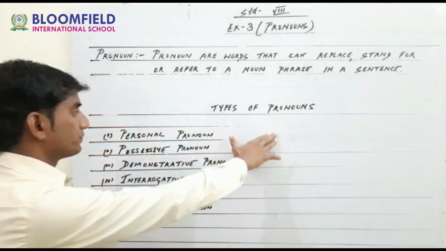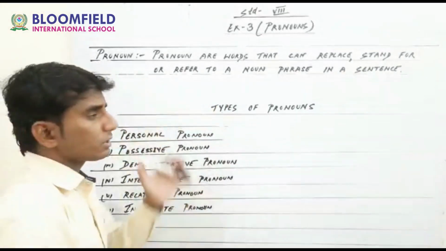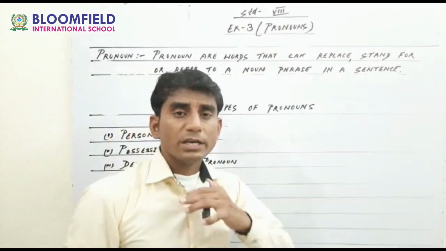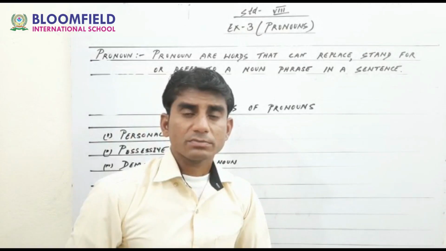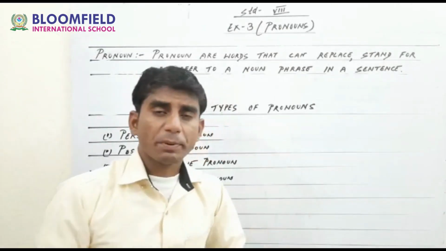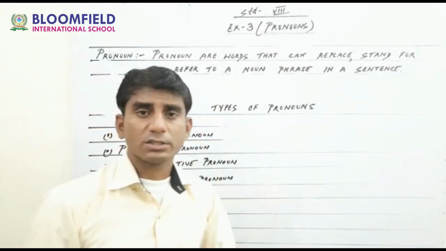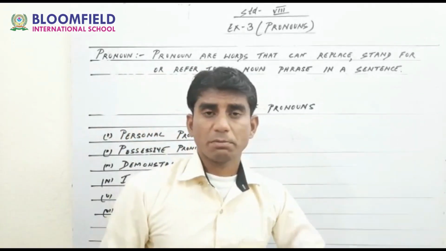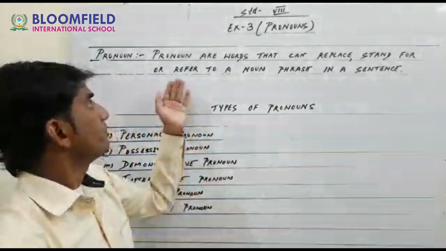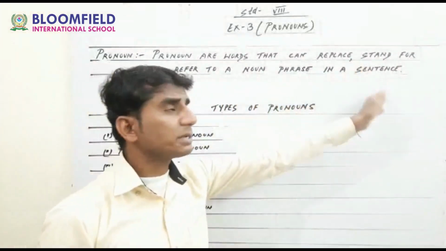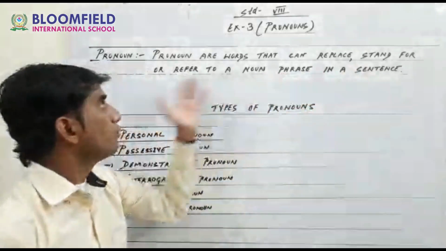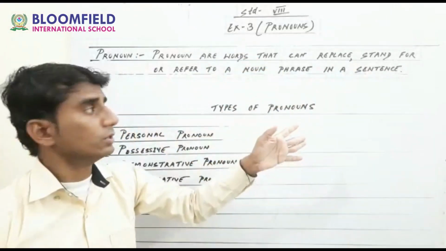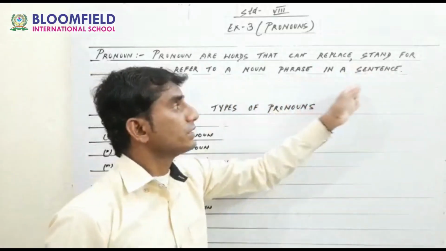Types of pronouns. I am trying my level best to take you all in a very simple way. What is a pronoun? Pronoun is in the second place in the parts of speech. A pronoun is a word which comes in place of a noun, or pronouns are words that can replace, stand for or refer to a noun phrase in a sentence.